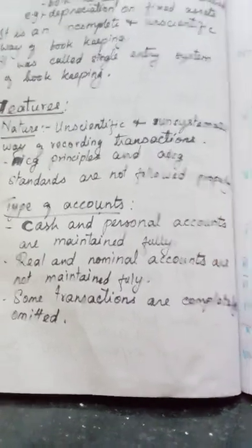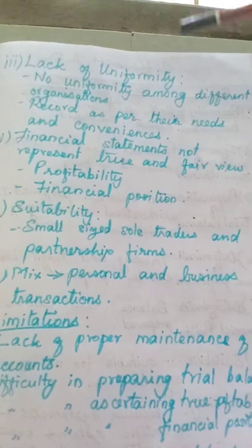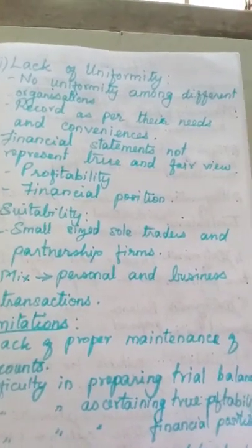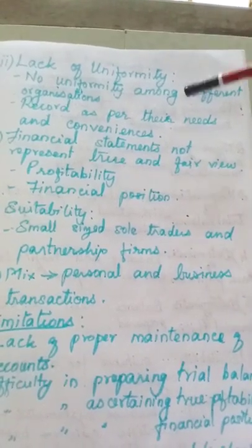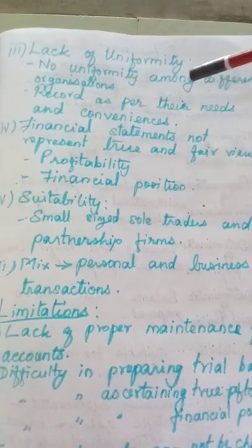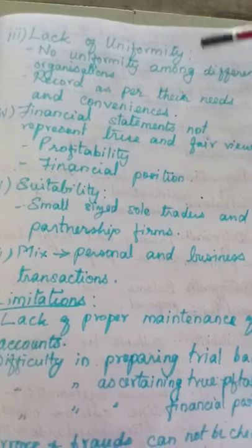Understood? Then the third point is lack of uniformity. There is no uniformity among the principle that is followed among different organizations. They record their own transactions as per their needs and convenience. Each organization, it may vary. That is why lack of uniformity.